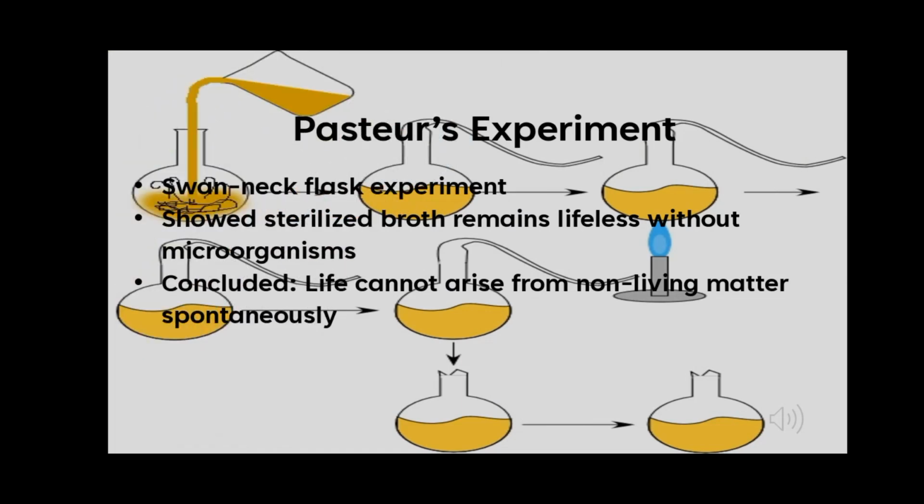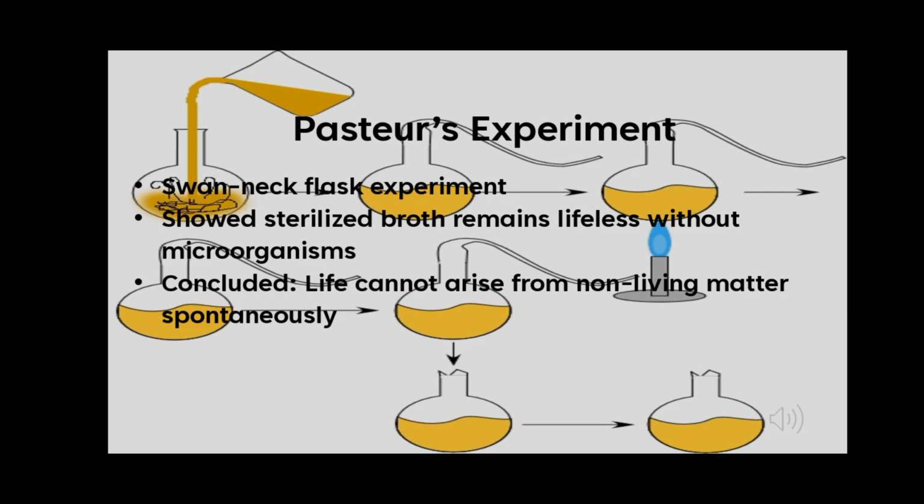The experiment is called the Swan Neck Flask Experiment. In this experiment, Louis Pasteur designed a special swan neck flask filled with nutrient broth. He boiled the broth to kill all microorganisms. The long curved neck allowed air to enter, but dust and microbes got trapped in the vent and never reached the broth. As a result, the broth remained clear for months and no life appeared.